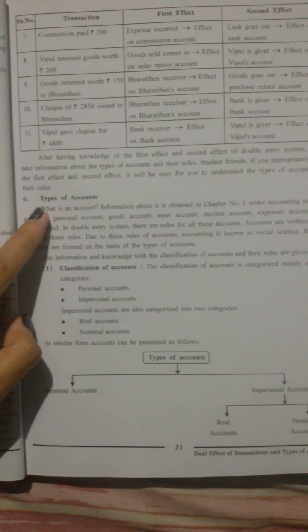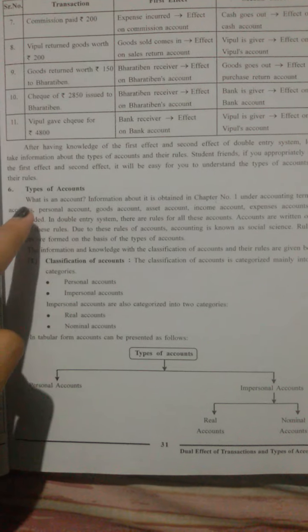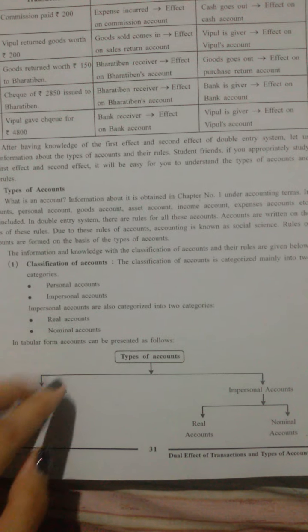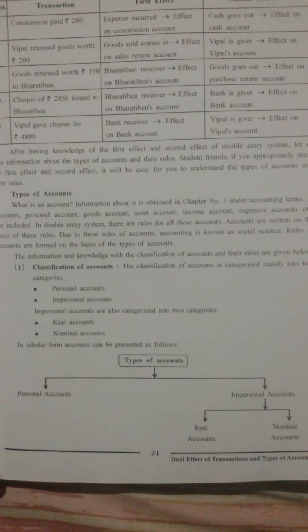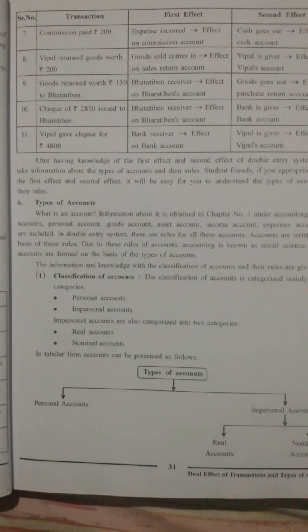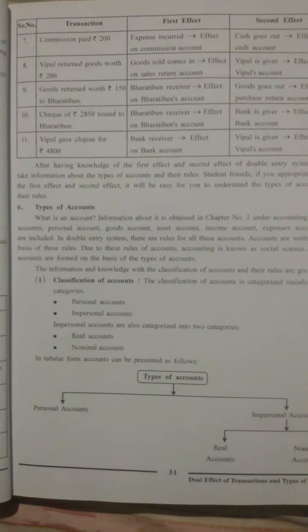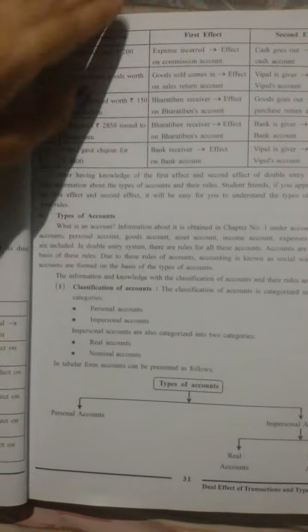By understanding the types of accounts, there are 3 types of accounts, correct? That is personal accounts, real accounts and nominal accounts. So if you know the rules of these 3 accounts and know the meaning, then you will be easily able to identify which 2 accounts are affected for each transaction. So now let's discuss the meaning of each account.